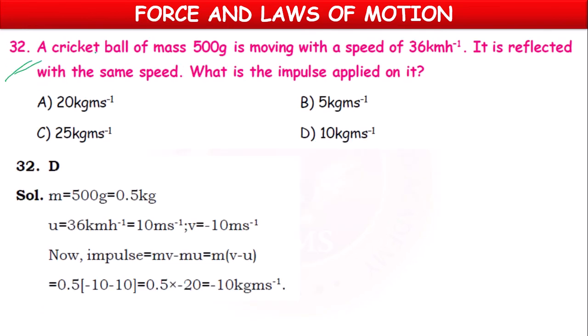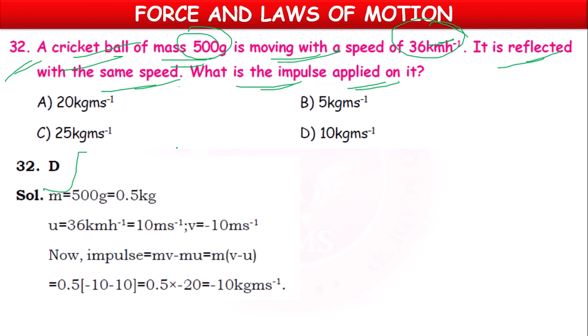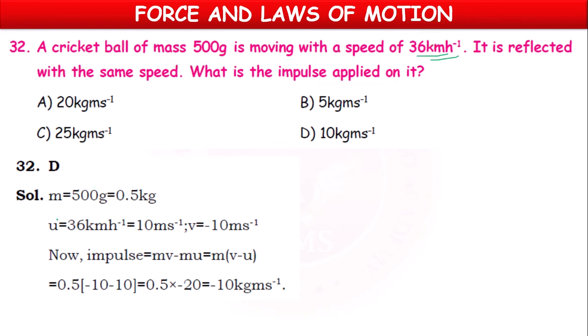Next, 32. A cricket ball of mass 500 grams is moving with a speed of 36 kmph. It is reflected with the same speed. What is the impulse applied on it? So mass is 500 grams. If we divide by 1000, it will become 0.5 kg. Velocity is 36 kmph. We can convert kilometer per hour into meter per second by multiplying with 5 by 18. 18 2s are 36, 2 5s are 10. So 10 meter per second. That is velocity.